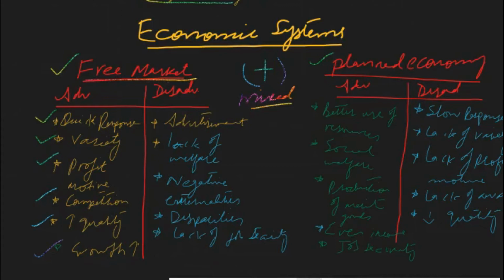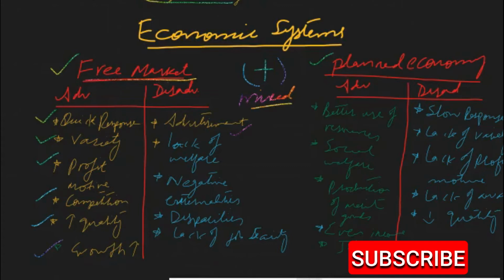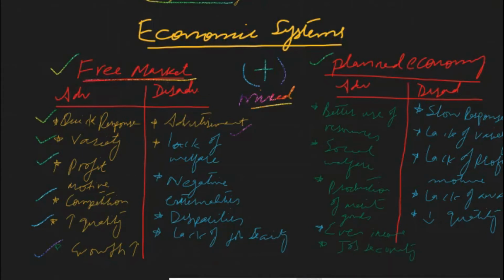And now coming to the disadvantages of free market economy, because it has some negative effects as well. The first one is advertisement. On one hand, we have discussed that advertisement creates awareness among the general public, but on the other hand, it is disadvantageous because it leads to wastage of resources, those resources which can be used to produce better quality goods and services. If they are wasted on advertisement, then definitely it is a source of market failure as well.